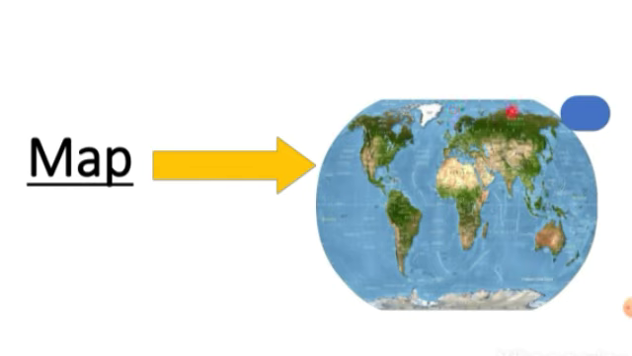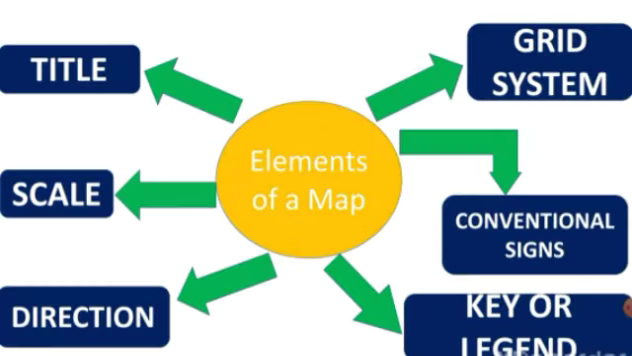This is a map, right? This is the world map. It is drawn on a flat paper, right? So a map is a flat surface, and a globe is round in shape.